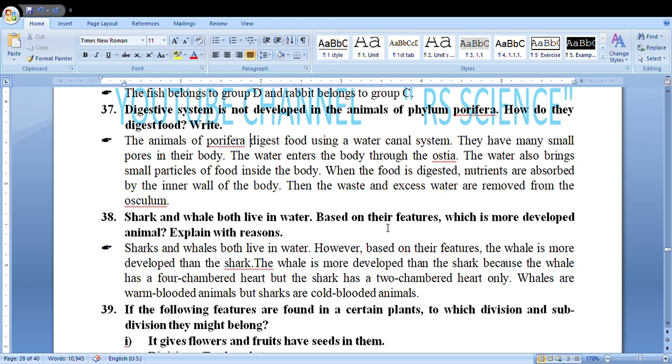Shark and whale both live in water. Based on the features, which one is the more developed animal, and what is the right reason? Whale is more developed than shark because the whale has a four-chamber heart, but shark has only a two-chamber heart. Whales are warm-blooded animals, sharks are cold-blooded animals.